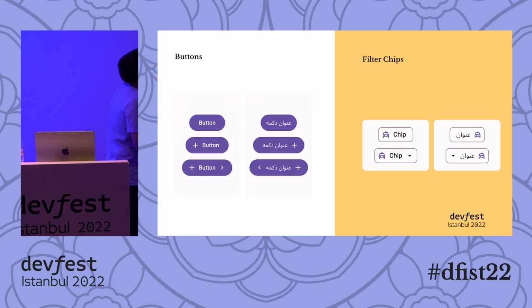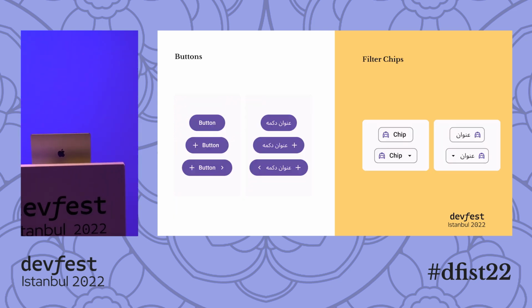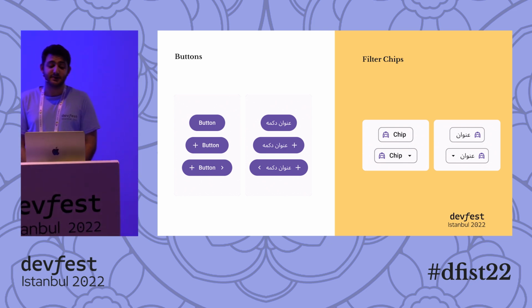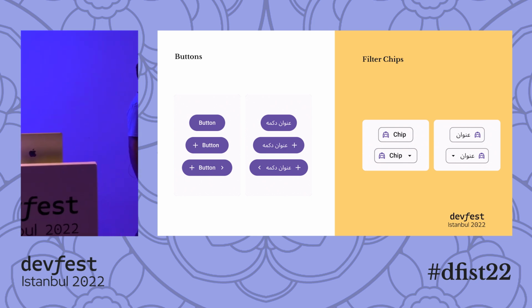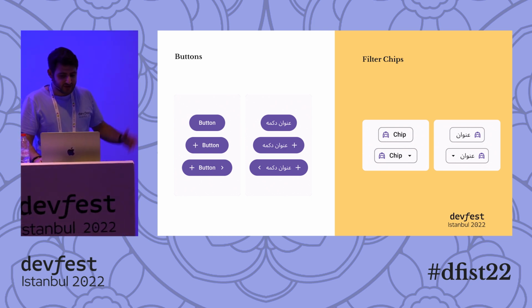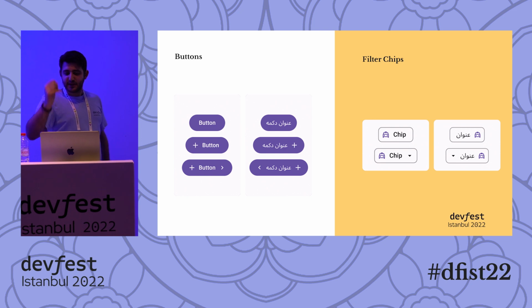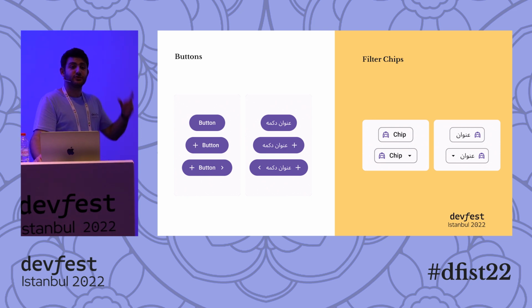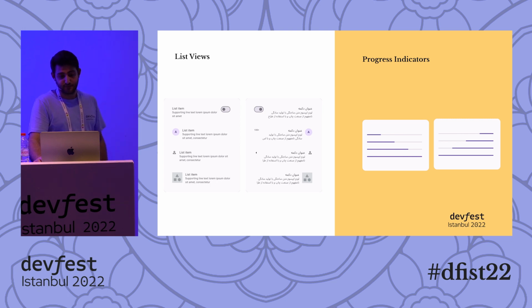Buttons. So if you only have one text and it's central, you don't need to do anything. You just replace the text. If you have an icon on the button, they just switch places. If you have two icons in the button, then you change the icons. And if it's necessary, you change the direction of the icon as well. Chips are quite easy, just flip it. Chips with drop-down options, they also need to change the icon placement.